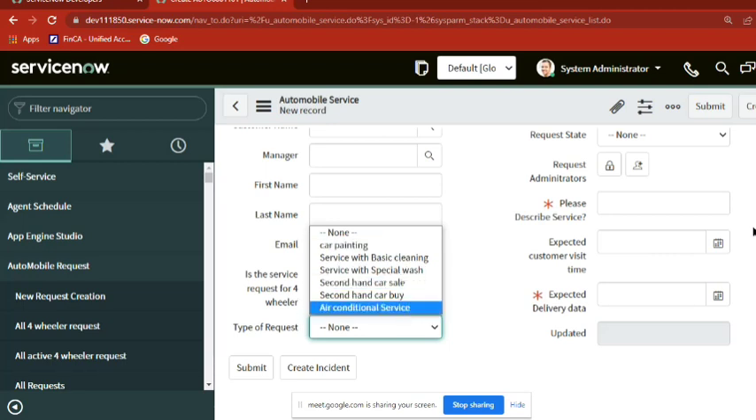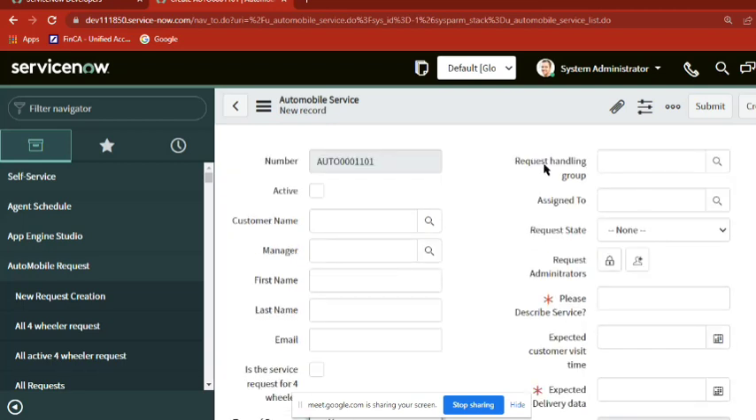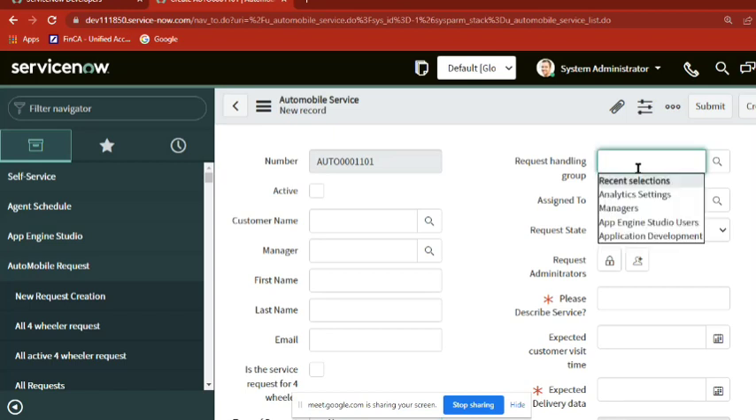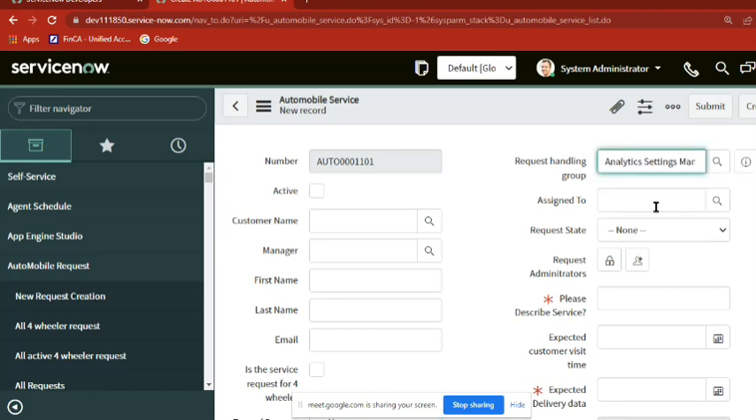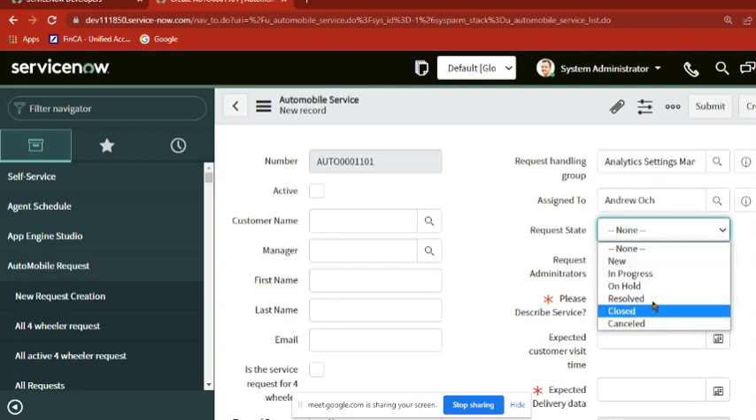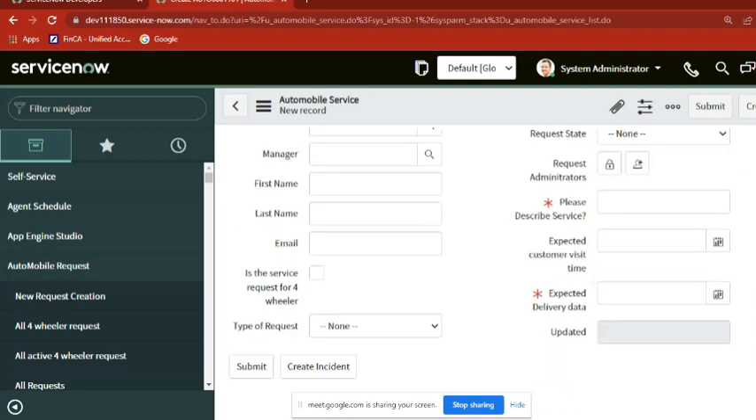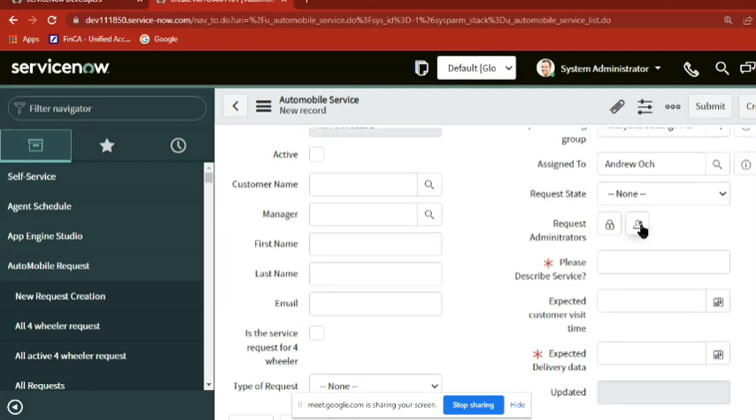Yes, sir. We are tracking. There are multiple groups of people who will take the different services. We can also assign the ticket to some group or an individual person, who will fulfill it. We can also track the system using this field, and for each request we will assign a request administrator, who will be seeing the track of it.